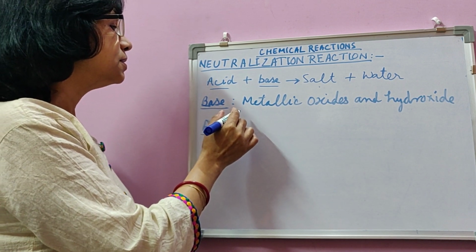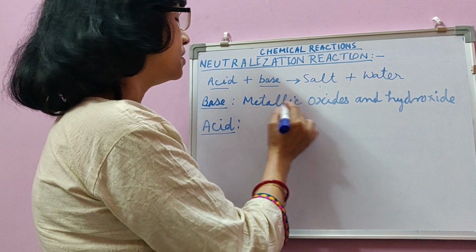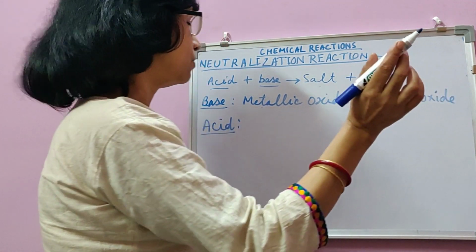A base is basic by nature, but otherwise chemically bases are either metallic oxides or metallic hydroxides.